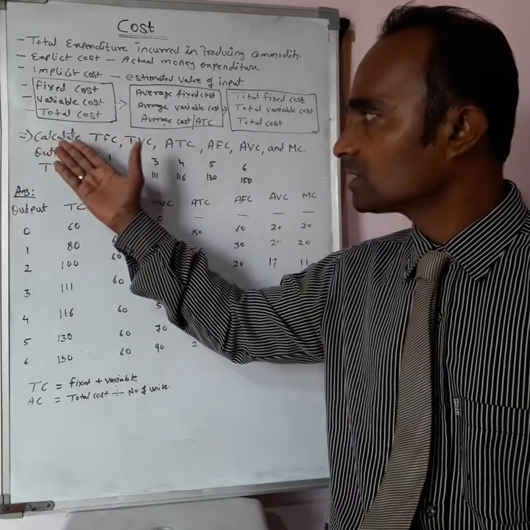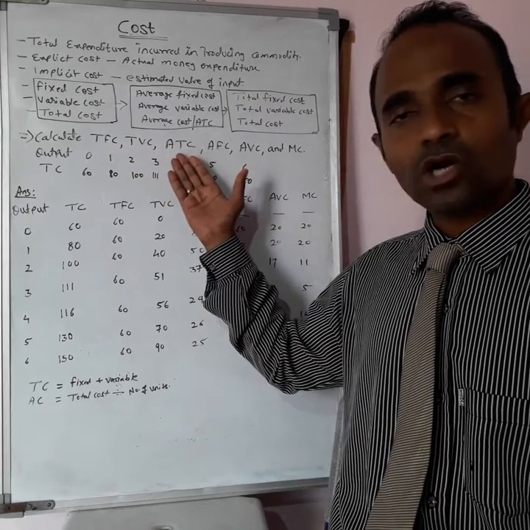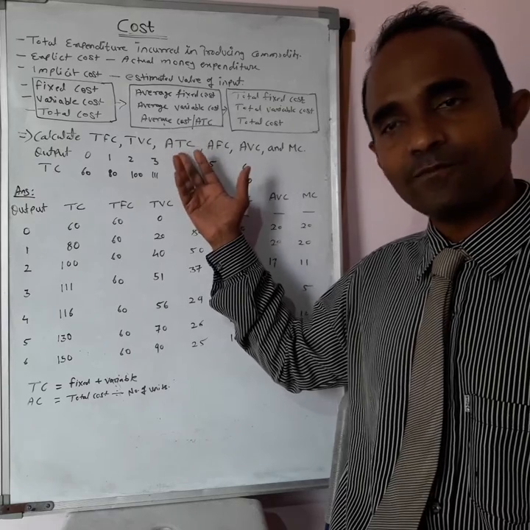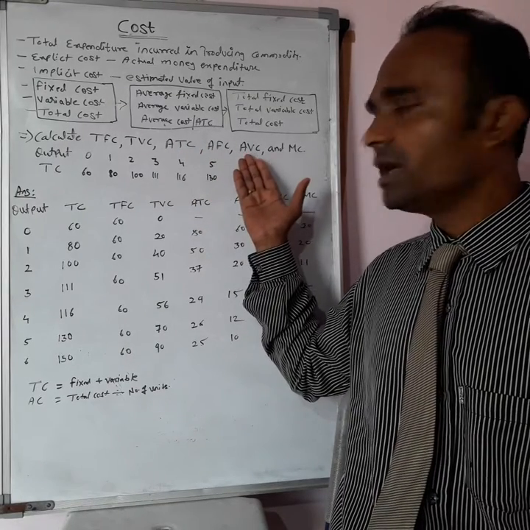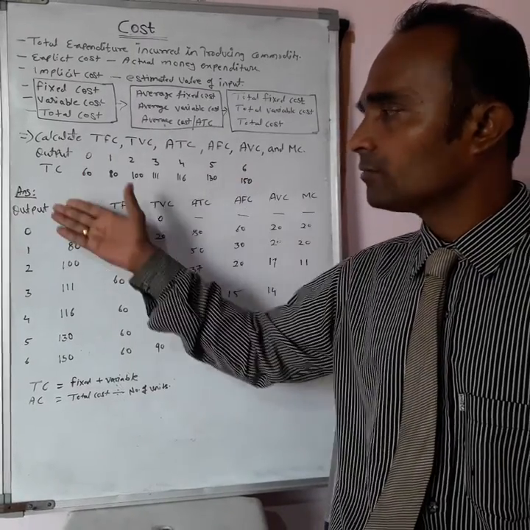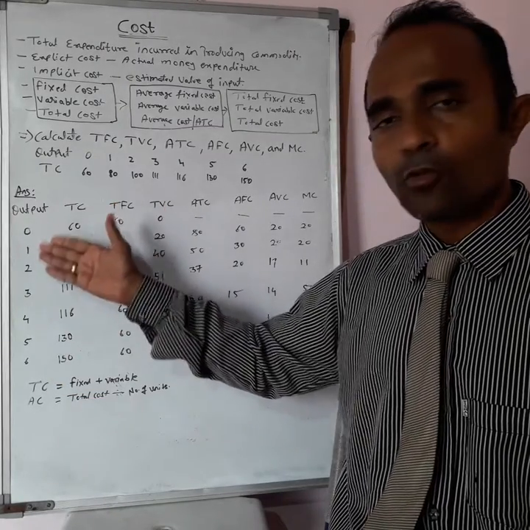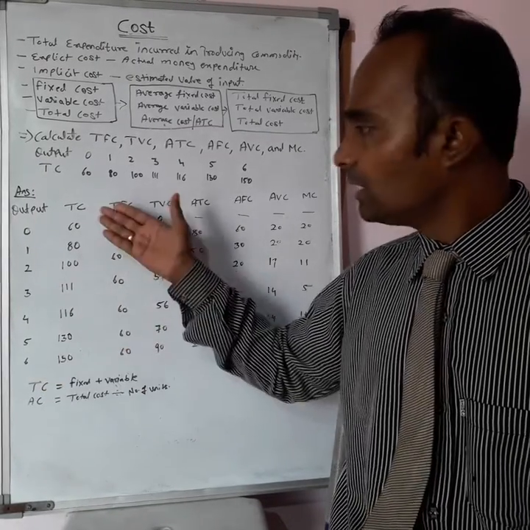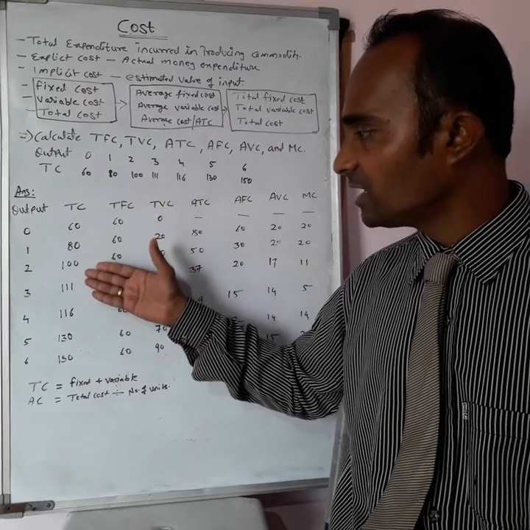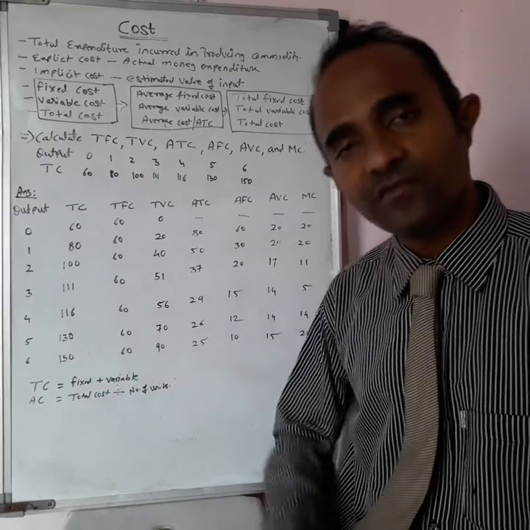Let's see the first. Calculate total fixed cost, total variable cost, average total cost, or we can say average cost, since average cost and average total cost are the same. Next, average fixed cost, average variable cost and marginal cost. Students, the same schedule I have drawn here. Output is 0, 1, 2, 3, 4, 5, 6. As more goods are produced, the total cost goes on increasing: 60, 80, 100, 111, 160, 130, 150.